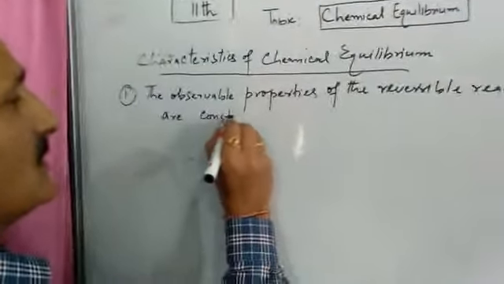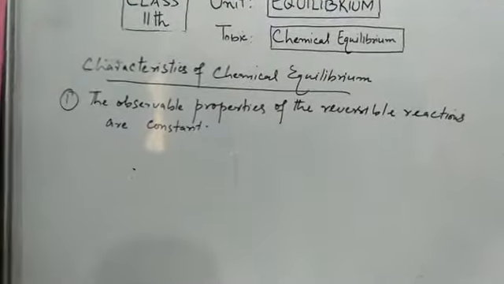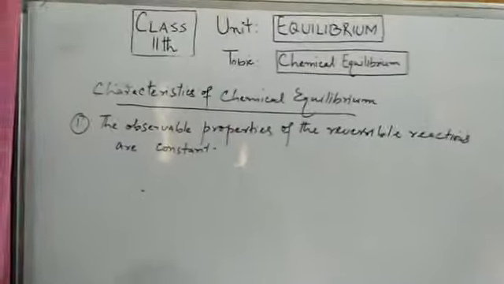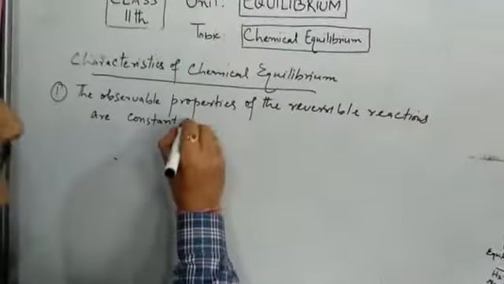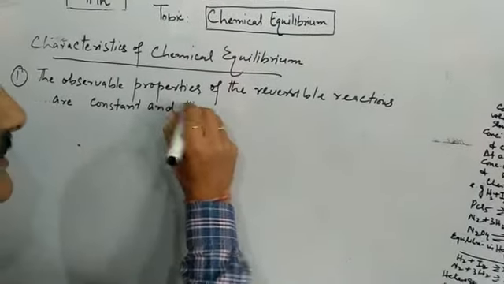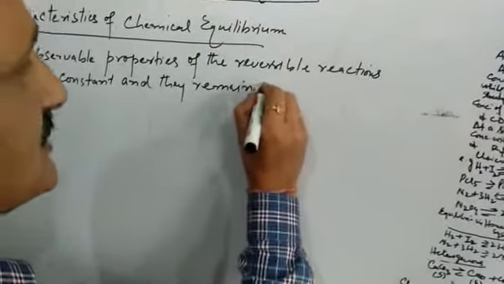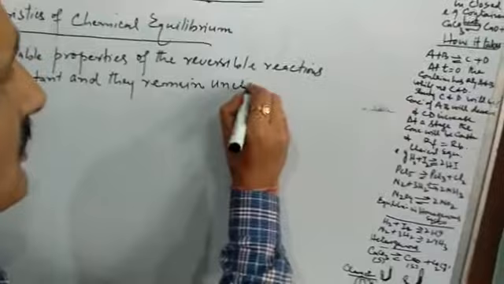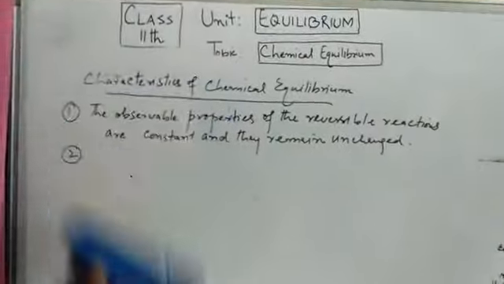That is, they remain constant in chemical equilibrium. So this is one of the characteristics. In other words, they remain unchanged, and when they remain unchanged, that means they are constant. So this is one characteristic of chemical equilibrium.